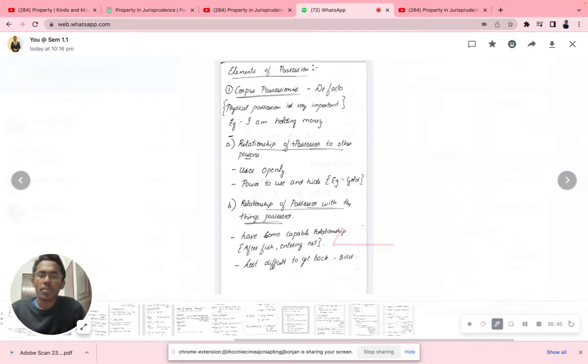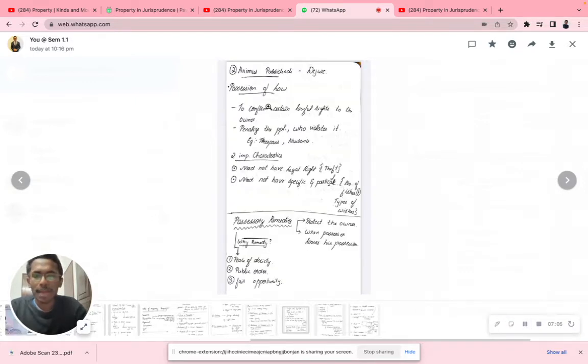Once again, corpus possession is physical possession over a thing. The first kind is the relationship of the possessor to the persons. The second kind is the relationship of the possessor with the things possessed. Now it could be use and hide, and here it could be something difficult, lost, or something which is there in your hand. That's more about corpus possession.